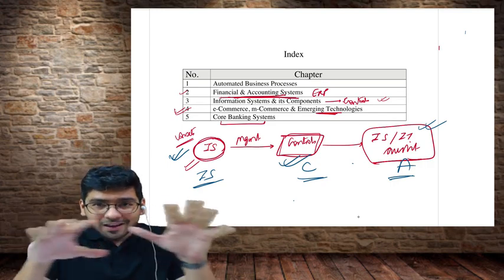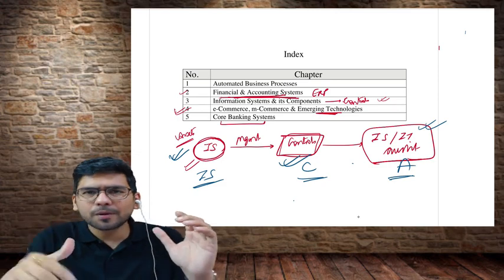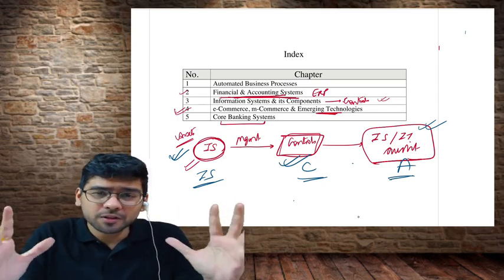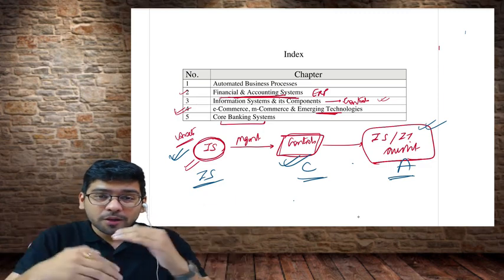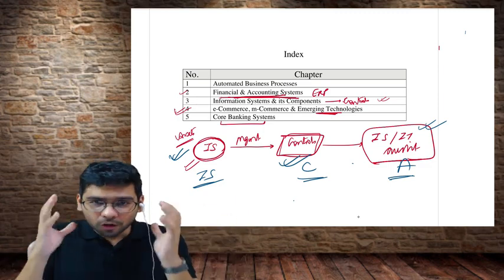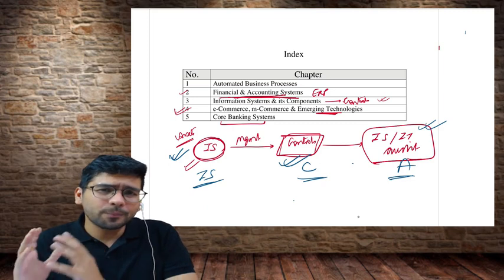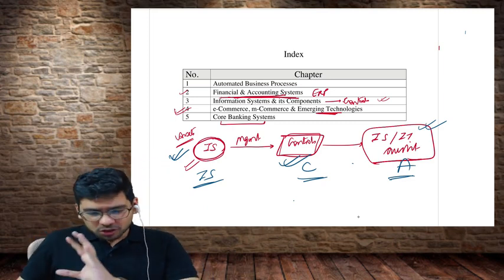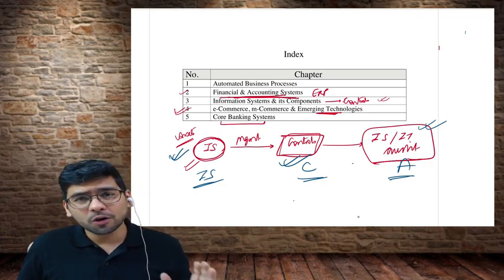But if you maintain continuity and consistency, perhaps in 30 days' time, 25 days' time, you'll be able to finish the subject also. You'll be able to link the topics together, and your understanding is going to be a lot better. So I hope you are going to adhere to it. So this was all about the introductory part of EIS.